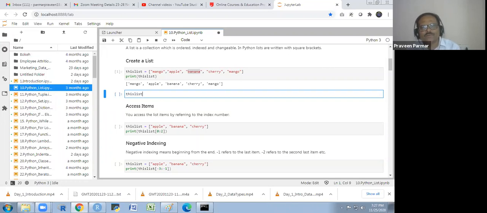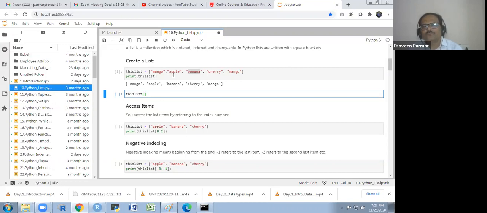The same procedure here I will do in this list. What I want to access the item, I will use the square bracket for accessing the item. And I want to access apple, banana, and cherry only.